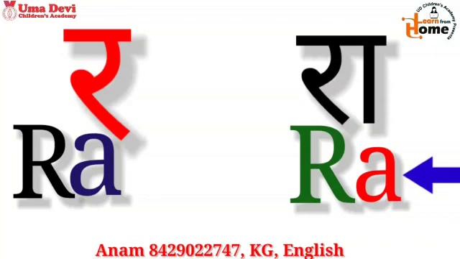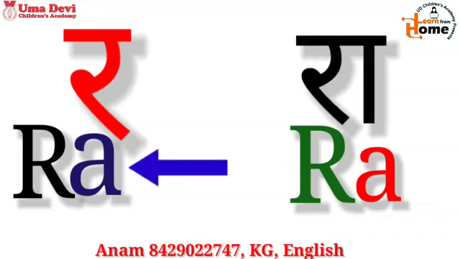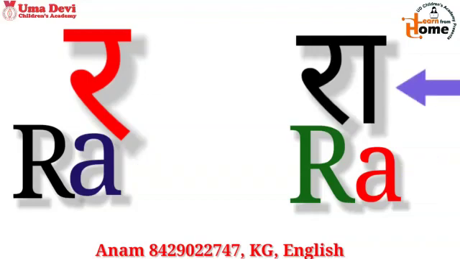R-A, ra. Children, we will write the same with ra also. Here you will not make double A with R. You will write the same with ra as well. Children, you will not put double A if a matra is with the letter. R-A, ra.